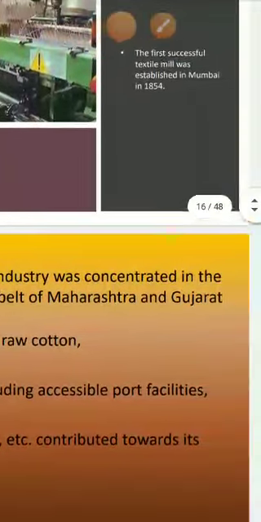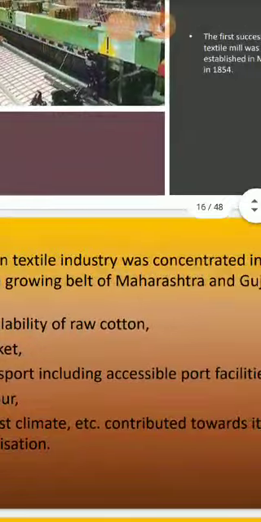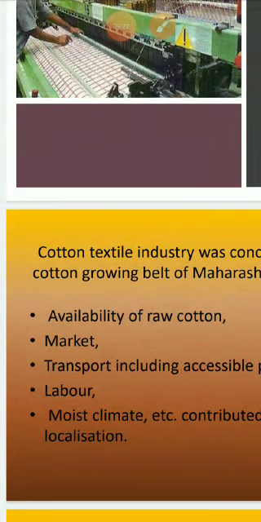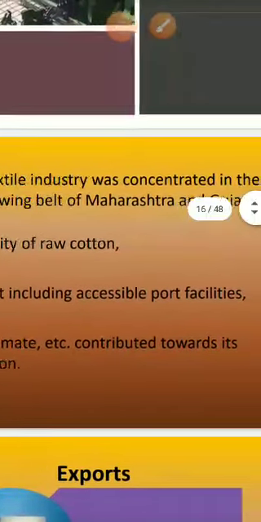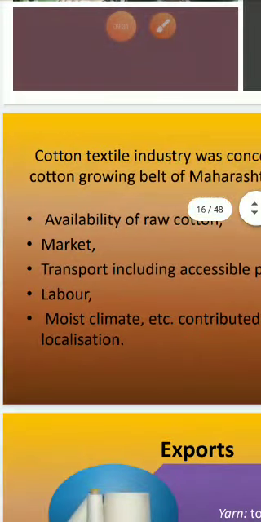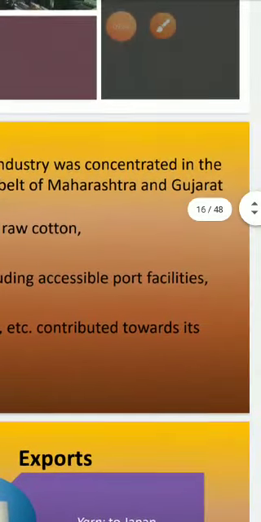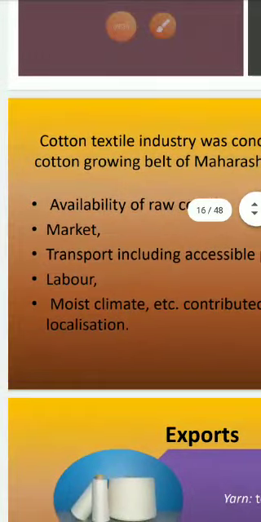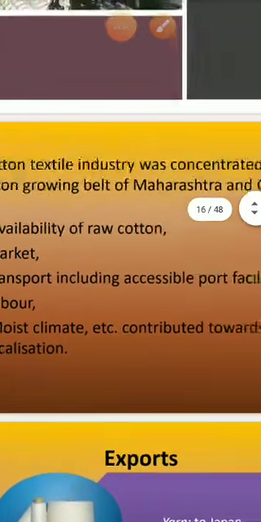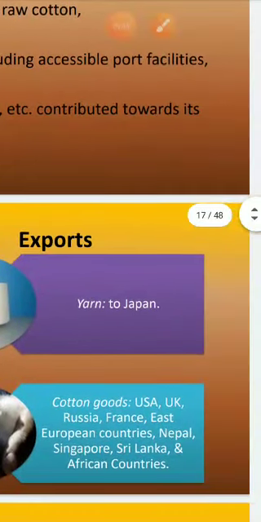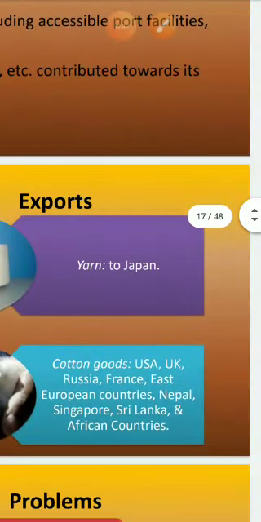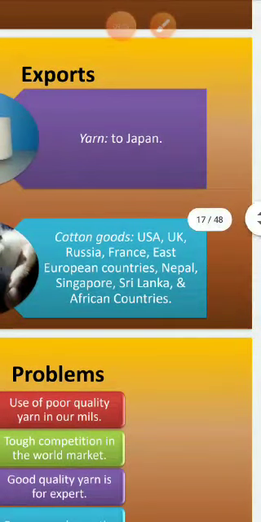Then the cotton textile industry was concentrated in the cotton growing belt of Maharashtra and Gujarat because of these reasons: availability of raw cotton, market, transport including accessible port facilities, cheap labor, moist climate, etc. contribute towards its localization. In which states do we have the maximum cotton industry? That is Maharashtra and Gujarat. Then exports: yarn to Japan we are sending. Then cotton goods to USA, UK, Russia, France, East European countries, Nepal, Singapore, Sri Lanka and other African countries.